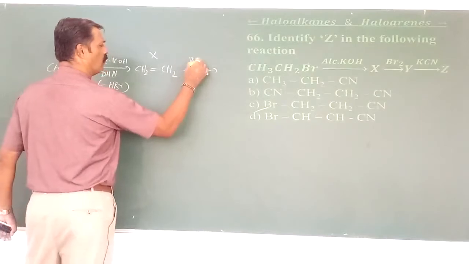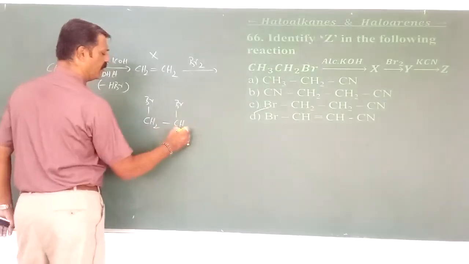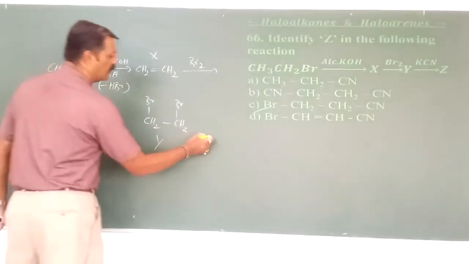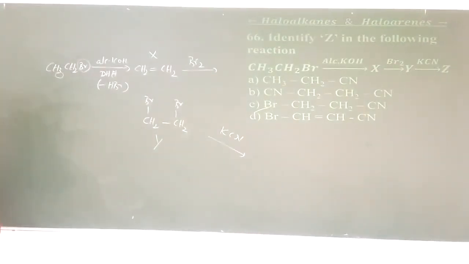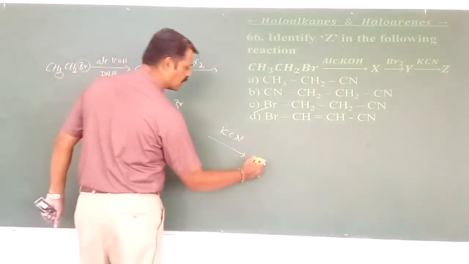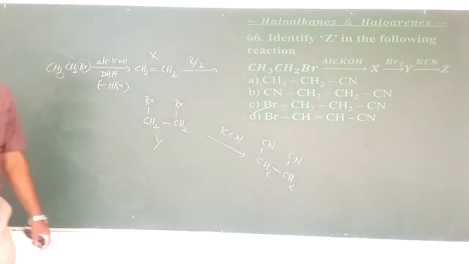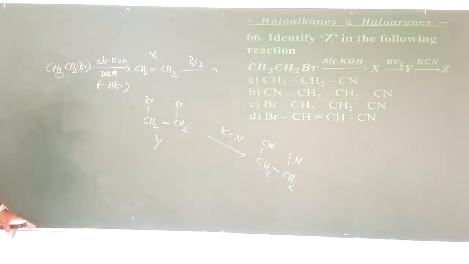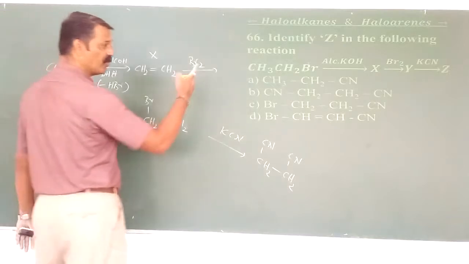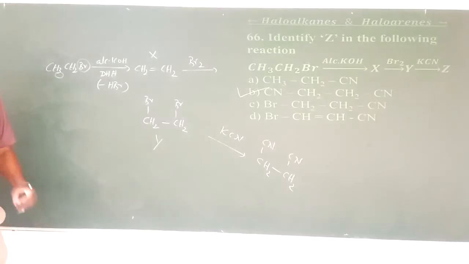This is called X. This on reacting with bromine, as I have mentioned right now, gives BrCH2CH2Br, ethylene dibromide. This is your Y, I think. This on reacting with what? KCN. What happens when haloalkanes react with KCN? They form cyanides or isocyanides here? Only the cyanides. That is why CH2CN CH2CN. Means what must be the product here? At the terminal ends we are having the two cyanide groups, and in the middle we are having the ethylene group. Hence the first is not possible, therefore it is B. 66 is B. Okay.